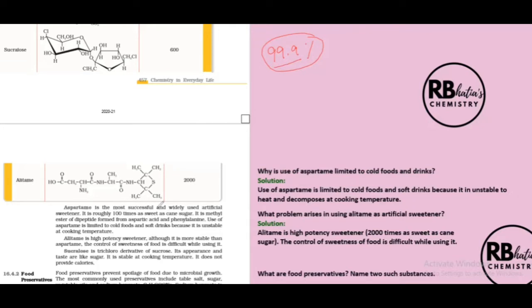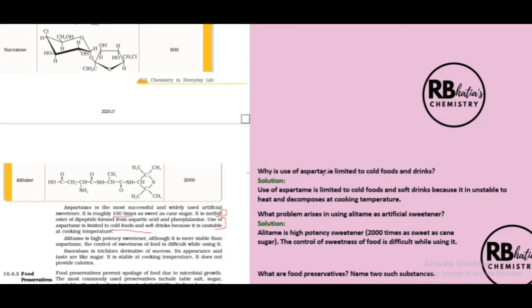Now, next is aspartame. It's the most successful and widely used artificial sweetener. We've already talked of this. The important points: 100 times as sweet as cane sugar. This is a structural component. And next is its use. The important point about its use is it is limited to cold foods and soft drinks. Why? Because it is unstable at cooking temperature. Important question. So we have three components to be memorized here. This is 100 times as sweet as cane sugar, whereas saccharin was 550. This is the structural component and this is its usability. Its limitation, it can be used only in cold foods and soft drinks.